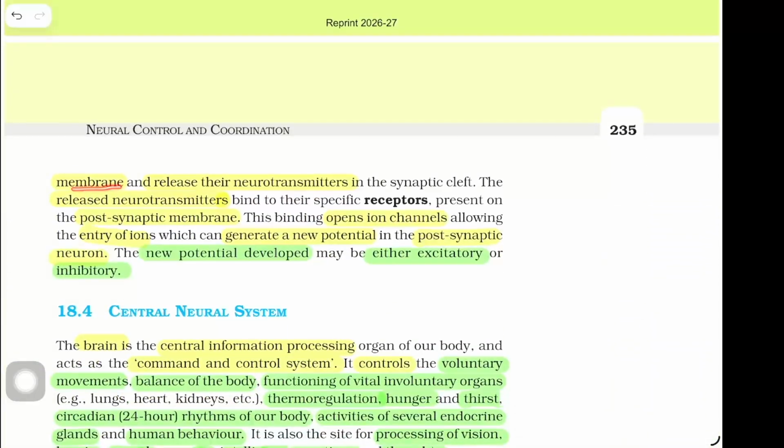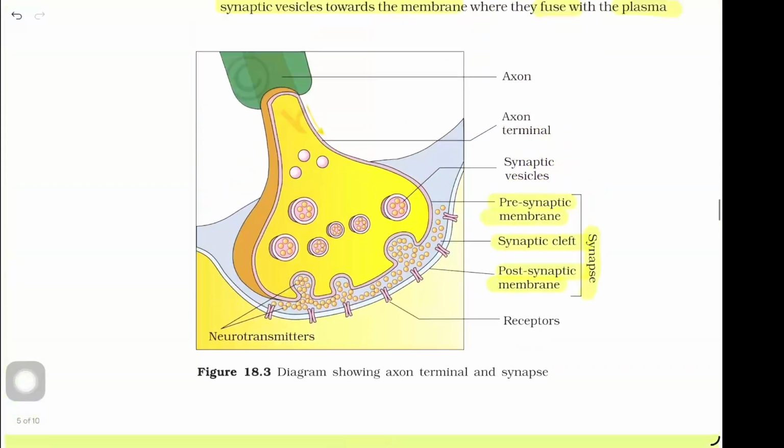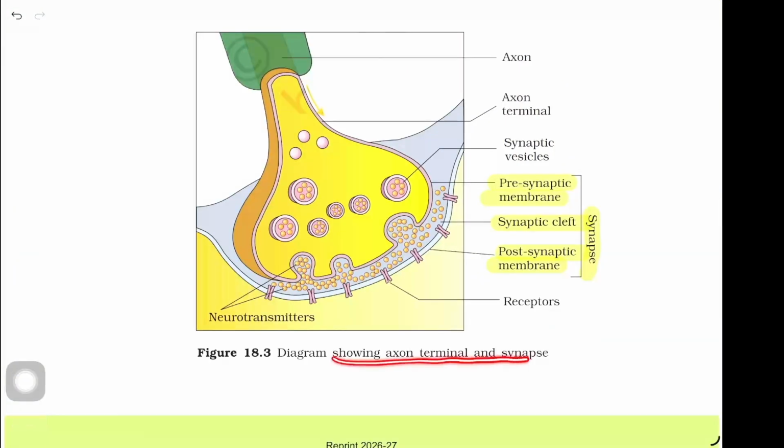Membrane and release their neurotransmitters in the synaptic cleft. The released neurotransmitters bind to their specific receptors present on the postsynaptic membrane. This binding opens ion channels, allowing the entry of ions, which can generate a new potential in the postsynaptic neuron. The new potential developed may be either excitatory or inhibitory. This is a diagram showing axon terminal and synapse.